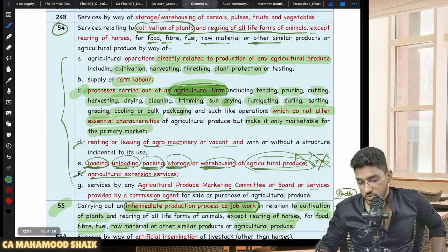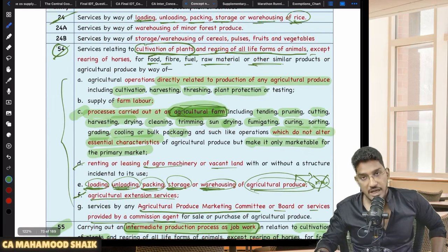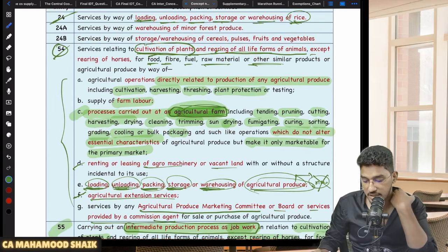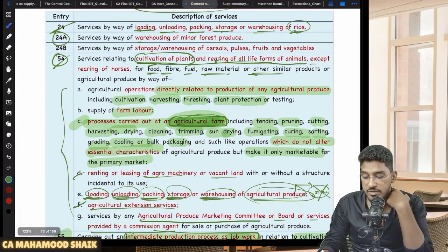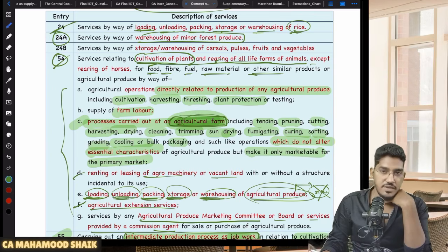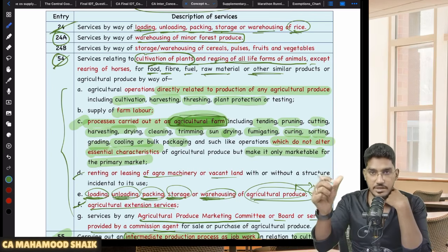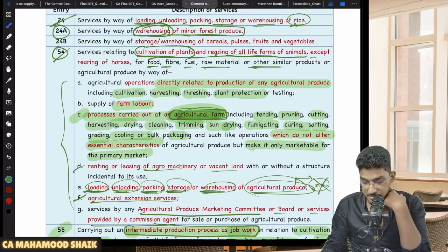Understood? So this is regarding entry number 54, entry number 55, and also we have covered entry number 24. Let us see what are other exemptions regarding agricultural related activities. So we'll see now 24A, we have services by way of warehousing of minor forest produce. So if minor forest produce is getting warehoused, like honey is a minor forest produce, like that we have some minor forest produce like tamarind. So these things will fall under minor forest produce. Services provided by way of warehousing of the minor forest produce is exempted.